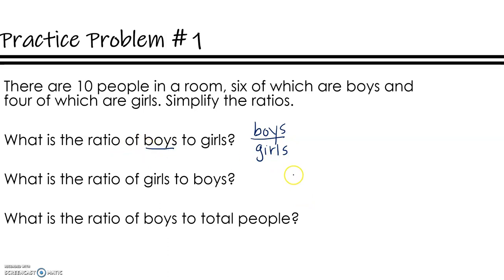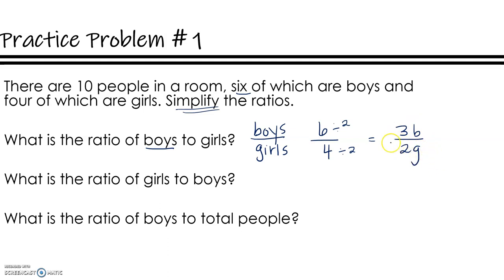Whatever comes first in the sentence is what goes in the top position in the ratio. Let's see. 6 are boys and 4 are girls. So my ratio is 6 to 4. And then it does say to simplify, so I know I can divide both of these by 2. And my simplified ratio is for every 3 boys, there are 2 girls.